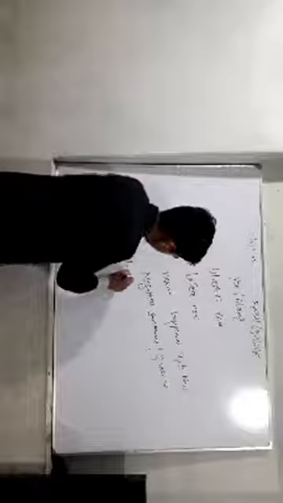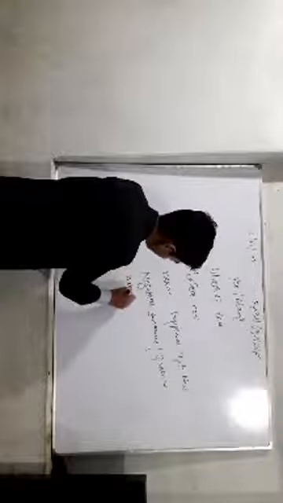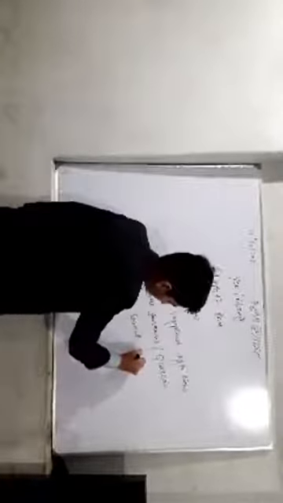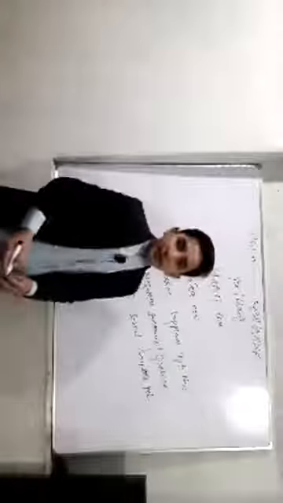Let me give you an example. Ali hasn't learned computer yet.